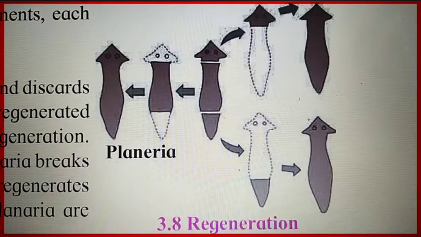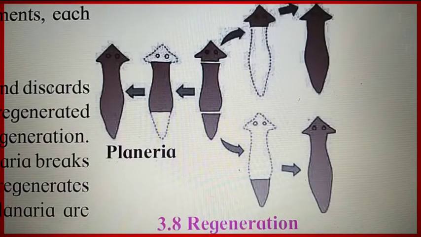So we are continuing with asexual reproduction in organisms. In the previous video we understood reproduction in amoeba, paramecium, euglena and Spirogyra. Amoeba reproduces by binary fission as well as multiple fission.